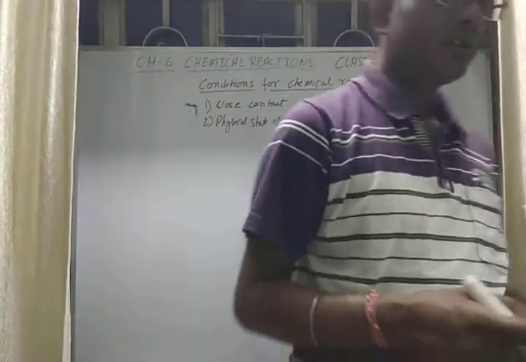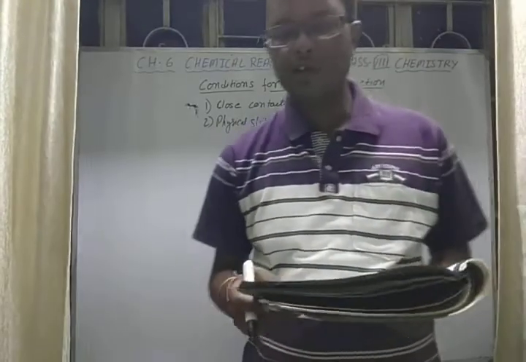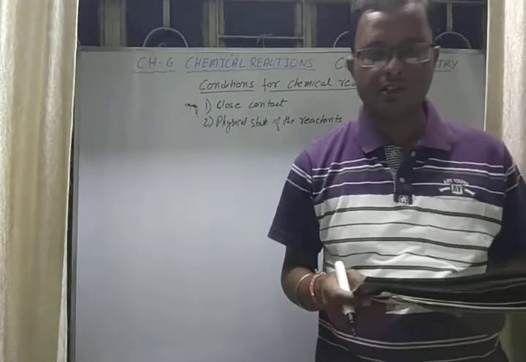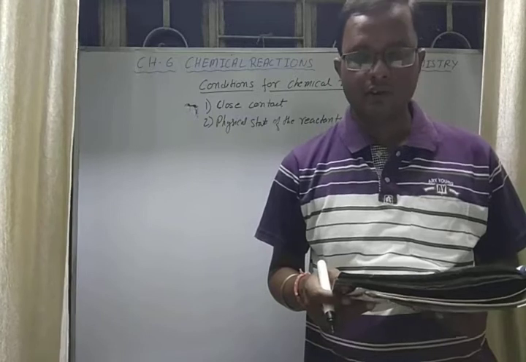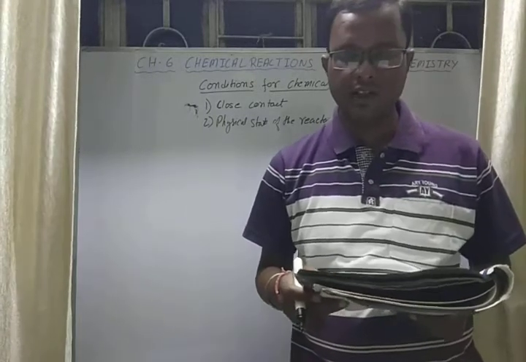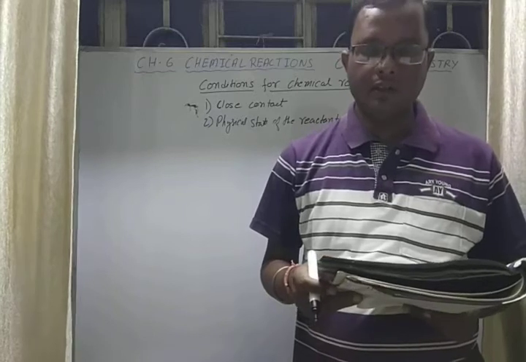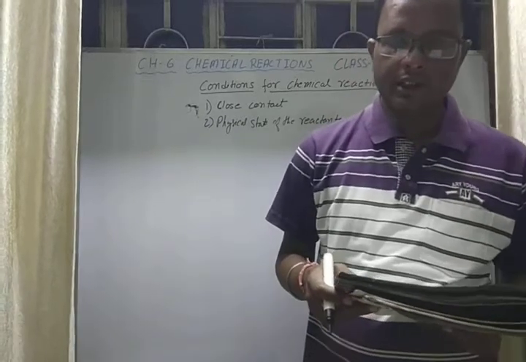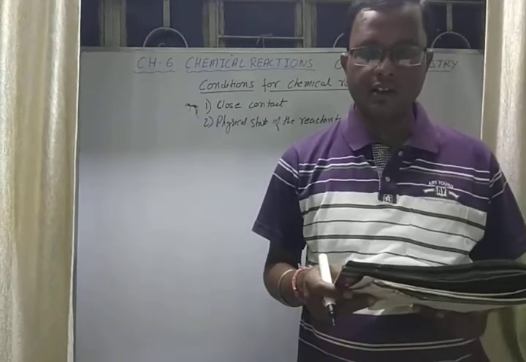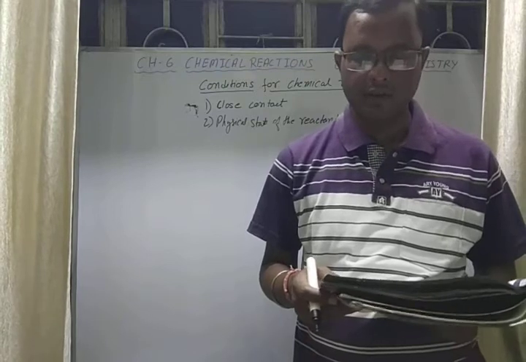Sodium chloride solution reacts in aqueous solution with silver nitrate solution and forms a white precipitate of silver chloride. If the silver nitrate is in solid state, the reaction does not happen.